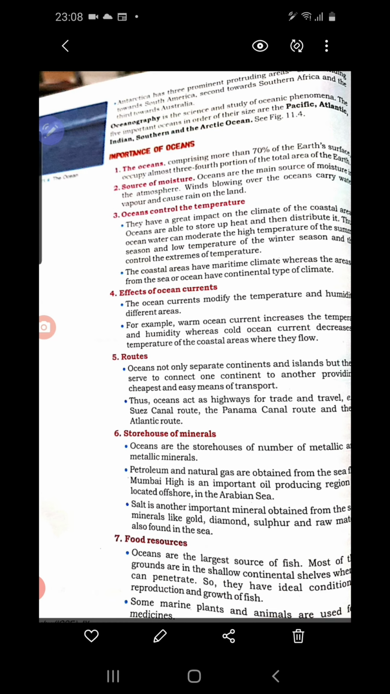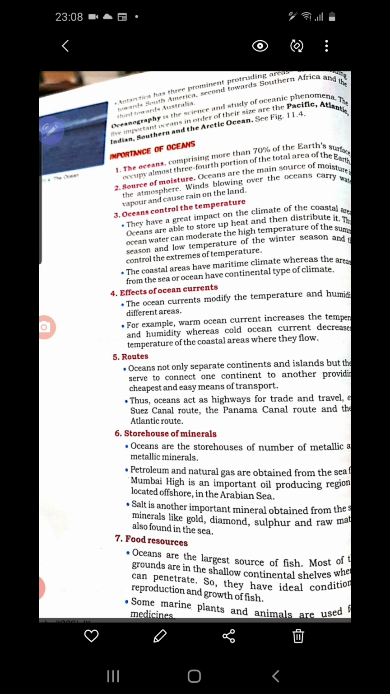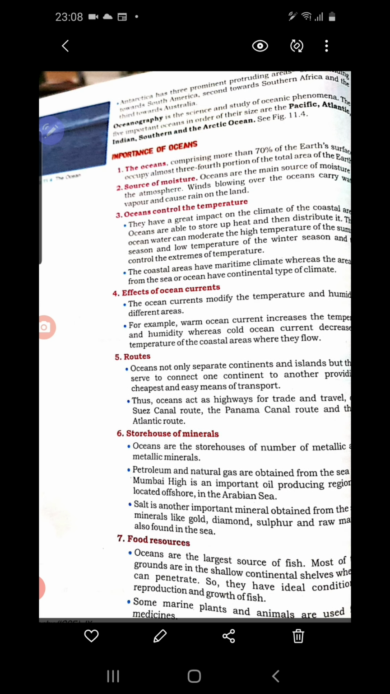Next is the storehouse of minerals. A number of minerals are available in the oceans. You know that from Mumbai High, petroleum is drilled out. So natural gas and petroleum, and other than that, salt is produced out of sea water. Then gold, diamond, sulfur. So a number of other minerals are obtained from the ocean. So we can call oceans a storehouse of minerals.